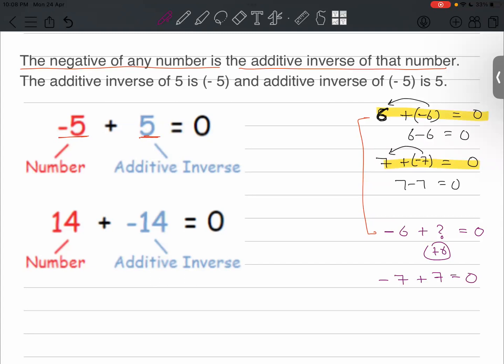So it could be the inverse of -7 as well. Like here we saw the inverse of -7, that is 7. And in the first case, it could be the inverse of 7 as well, that is -7. So the negative of any number is the additive inverse of that number.